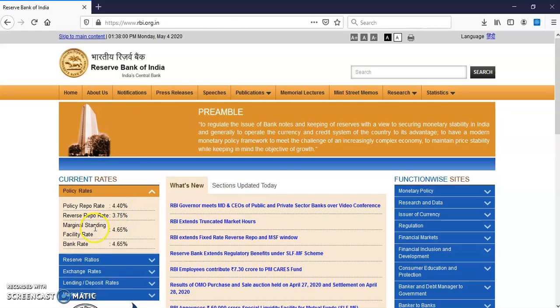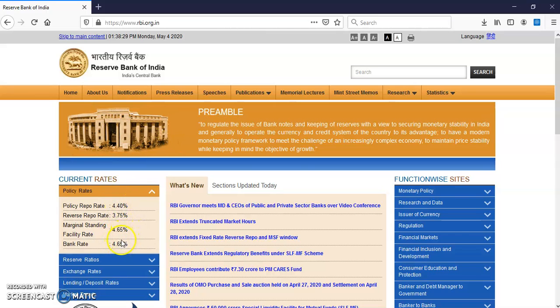The next rate is the marginal standing facility rate. Basically this loan is given by RBI to commercial banks at overnight rates. It means if a commercial bank requires a one-day loan, it can ask RBI, or a 5-day loan, 10-day loan. Repo rate is called short term, this is called overnight. Bank rate is called long term.